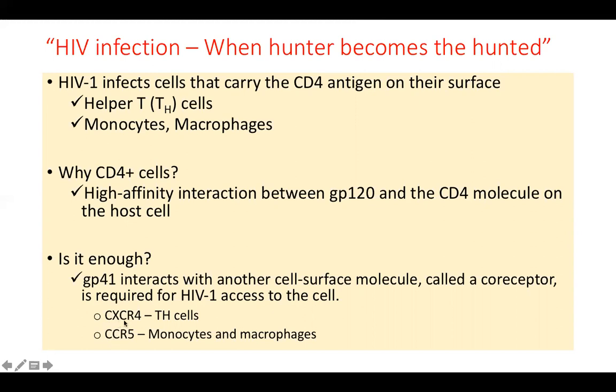So these are CXC receptor 4 and CC receptor 5, found on the T helper and the monocyte macrophage respectively. So those virus particles which attack the T helper cell and use CXCR4 are called T-tropic viruses. Those which attack, the less common ones, the monocytes macrophages, will use CC receptor 5, CCR5, and they are called M strains. So there are T-tropic strains and there are M-tropic strains.